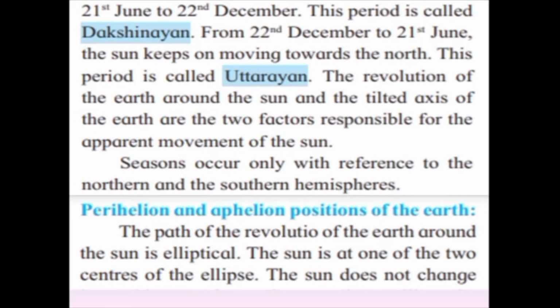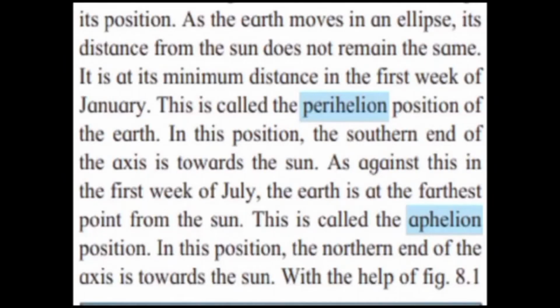Seasons occur only with reference to the northern and the southern hemispheres. Perihelion and aphelion positions of the earth. The path of the revolution of the earth around the sun is elliptical. The sun is at one of the two centers of the ellipse. The sun does not change its position. As the earth moves in an ellipse, its distance from the sun does not remain the same. It is at its minimum distance in the first week of January. This is called the perihelion position of the earth.